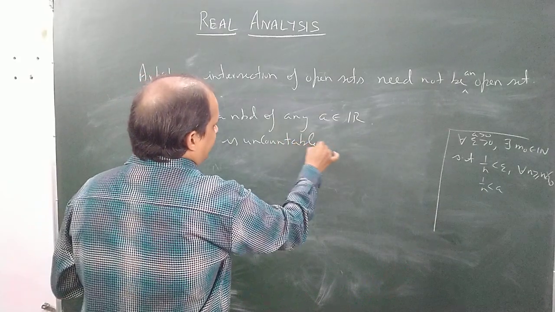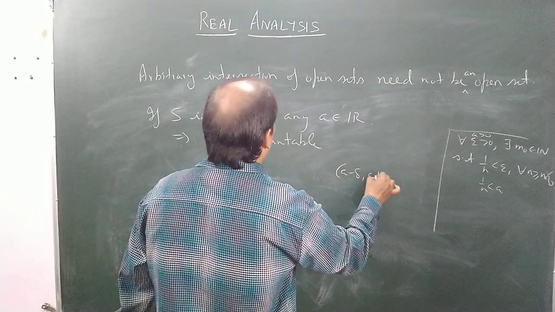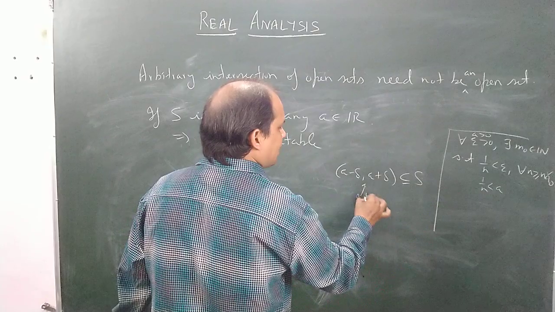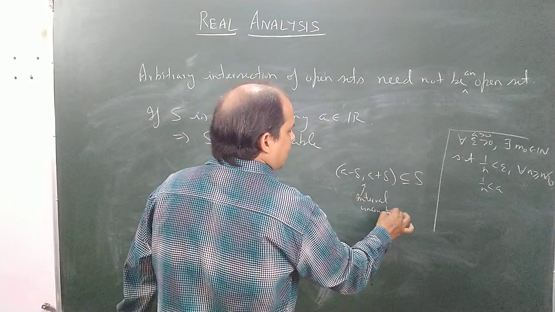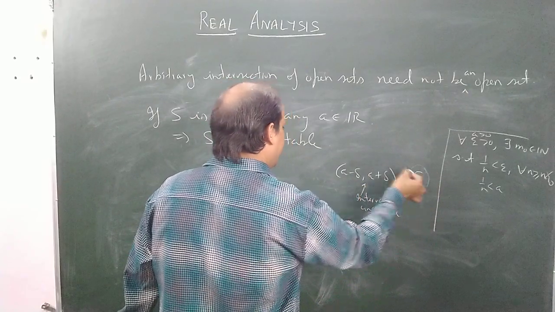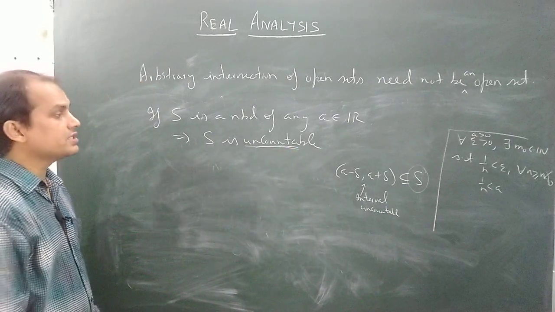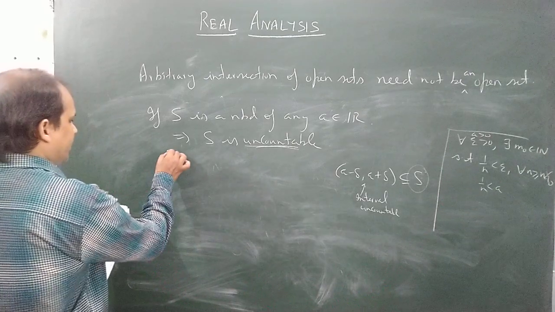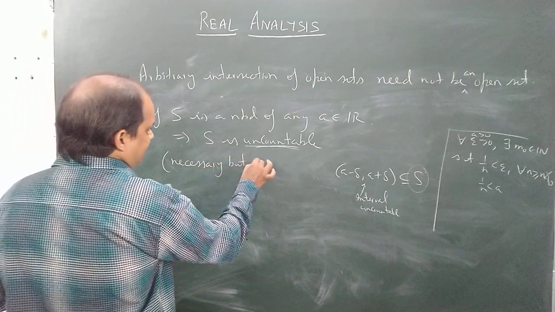The set S is uncountable because a minus delta, a plus delta should be contained in this set S, and this is a non-trivial interval, which is uncountable. So a countable set can never contain an uncountable set. So for S to be a neighborhood, it needs to be itself uncountable. But remember that this is a necessary and not a sufficient condition.